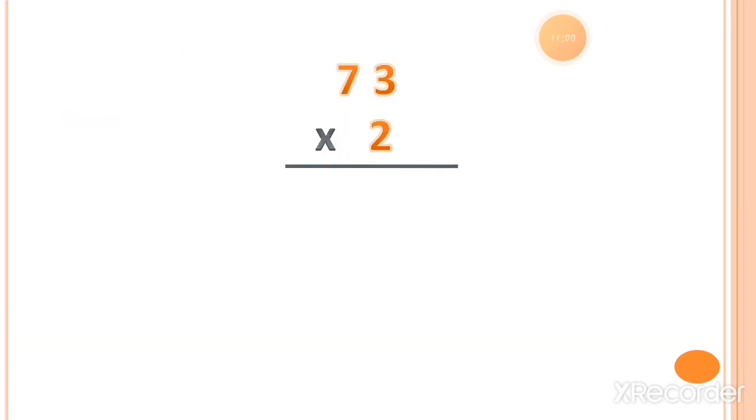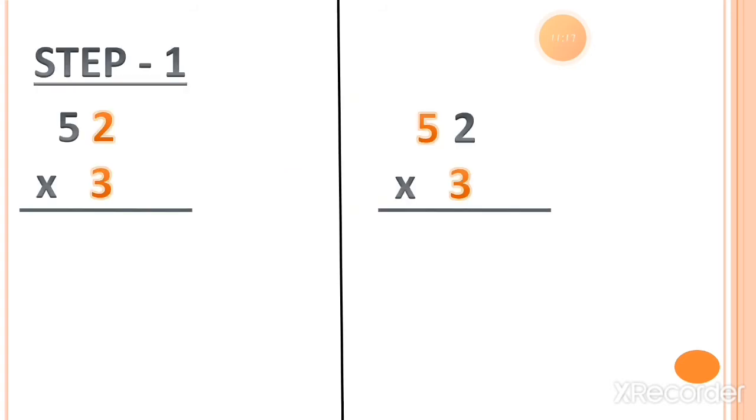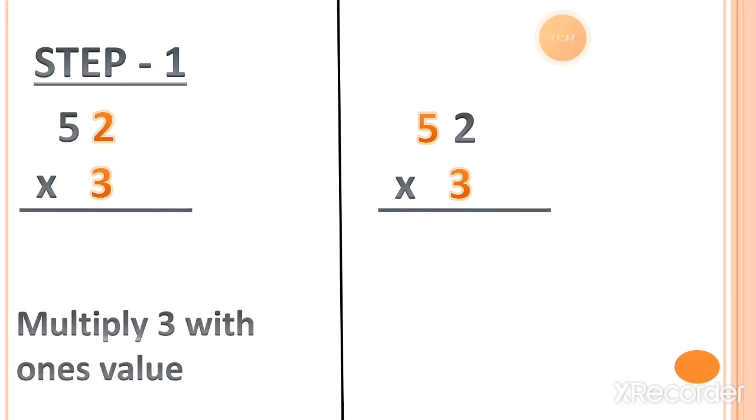Now let's do both the steps together. Here 2 threes is 6 and 2 sevens is 14. So we get the answer in 3 digits, which is 146. Now the next example. Step 1 is multiply 3 with the ones value, which is 2. So 3 twos is 6.